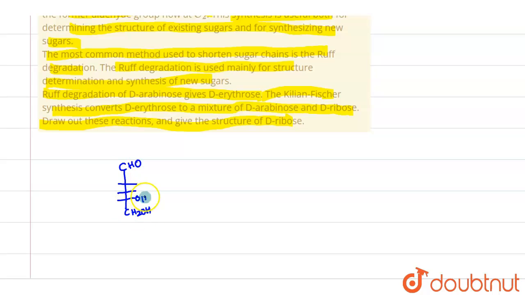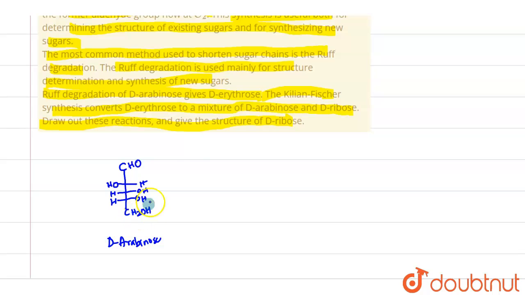For arabinose, the first OH is on the right, then H is on the right, and this is the structure of D-arabinose, the Fischer form.